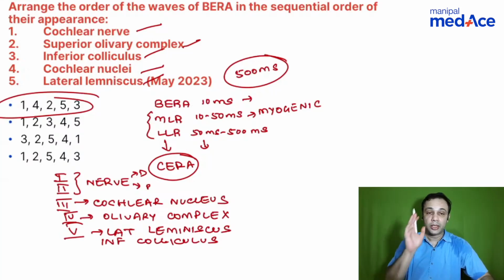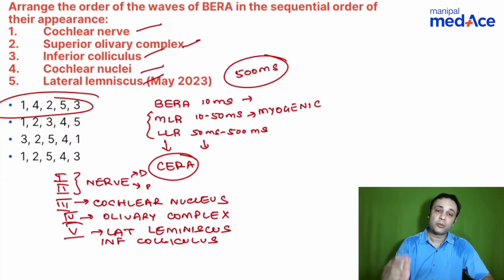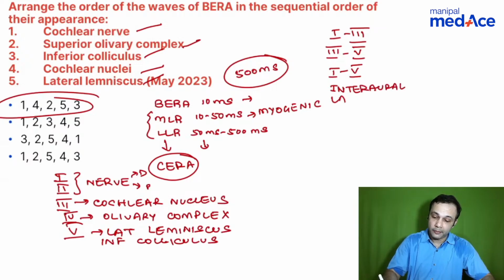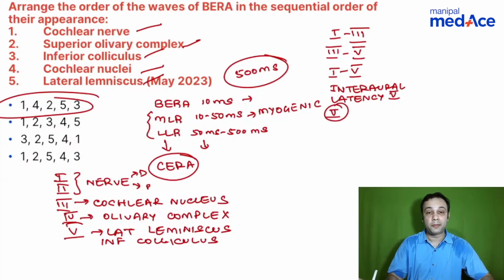So remember, now let's talk about the latencies, right? What needs to be measured on BERA is the latency. You have 1 to 3 wave intervals, 3 to 5 wave intervals, 1 to 5 intervals, and then the interaural latency of wave 5. And also whether wave 5 is present or absent. Absent is always abnormal. Remember that.